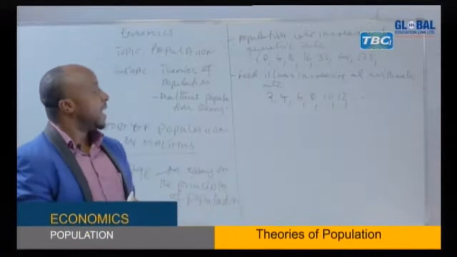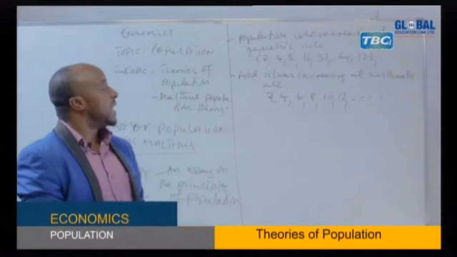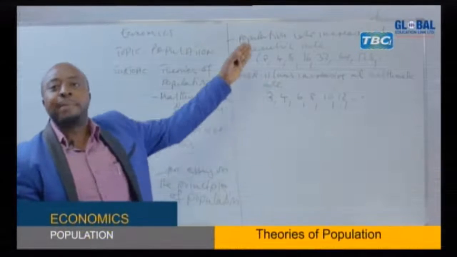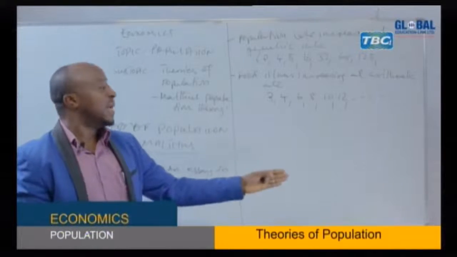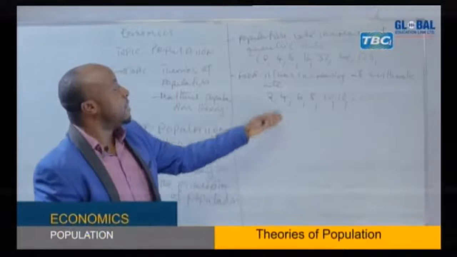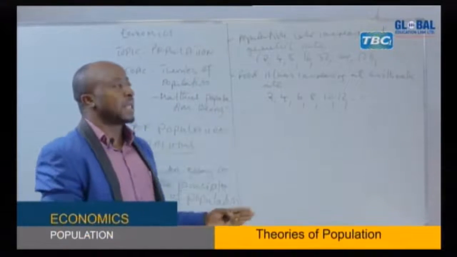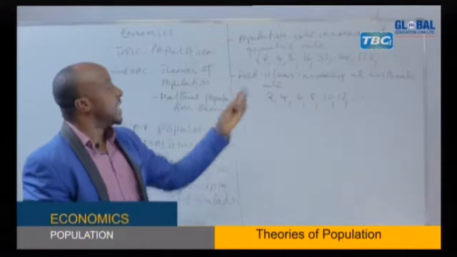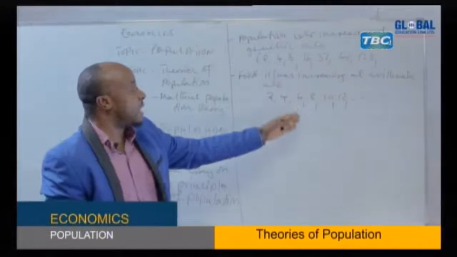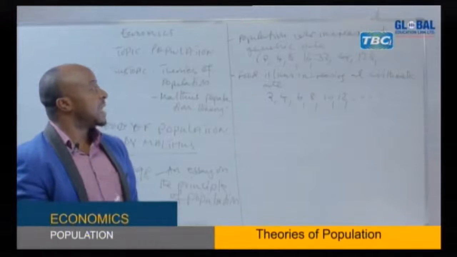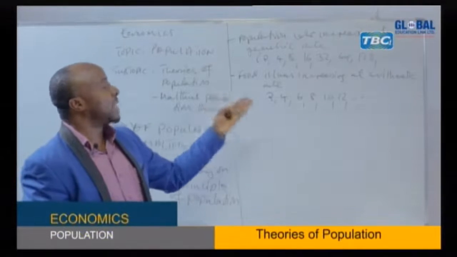So according to him, it could reach a time when there will be a misbalance between food and the population, because the population is increasing very fast. So it will reach a time when there will be disequilibrium between food supply and the population, because these two are increasing at different rates. This one is increasing faster than this one, so it will reach a time when food supply will be less than the amount of population which is there.